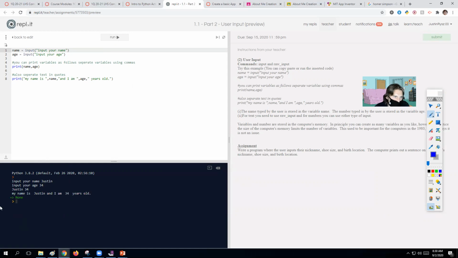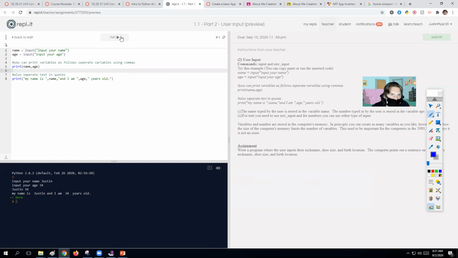So then we get a print command here, and you can see this print command uses the variables name and age. And then we also have a separate print statement here: print, my name is, comma, name, and I am, comma, age, years old. So with this input statement, we have to make sure we understand two key parts. Whenever you use an input, you first save it as a variable name. You can call that variable anything you want, but okay, we call this name.